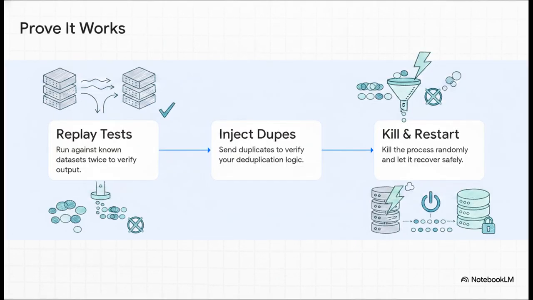Now, you can't just stare at your codebase and magically know if it's idempotent. You have to actually prove it empirically. StreamCap recommends 3 specific tests. First up, replay tests. Run your pipeline against known datasets twice, and make sure the output is absolutely identical. Second, intentionally inject duplicates into your incoming stream and verify that your deduplication logic actually catches them. And third, the ultimate test. Perform kill and restart tests. Literally kill your pipeline process at random points and force it to recover. If your data is still perfectly clean after that, you've nailed it.